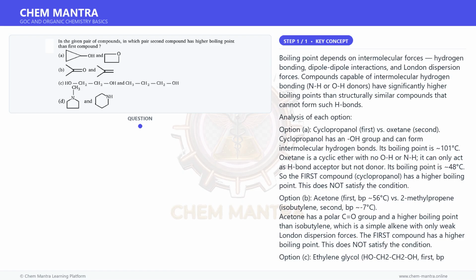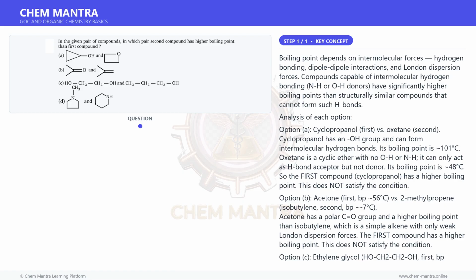Oxetane is a cyclic ether with no OH or NH. It can only act as an H-bond acceptor but not a donor. Its boiling point is ~48 °C. So the first compound, cyclopropanol, has a higher boiling point. This does not satisfy the condition.